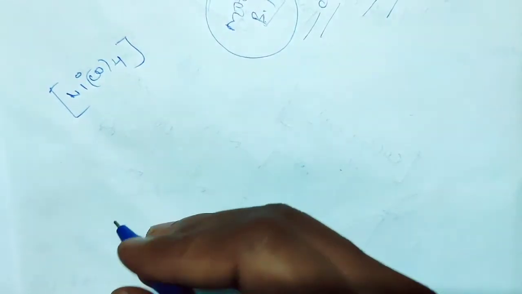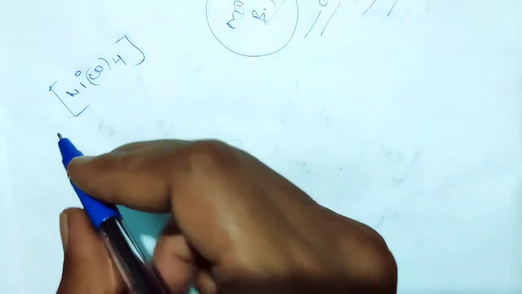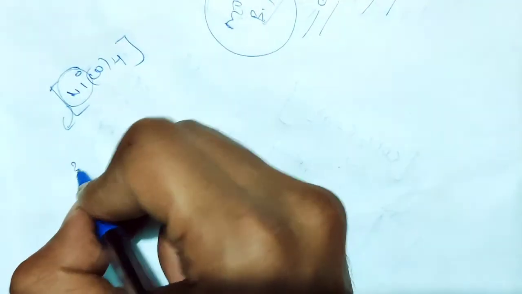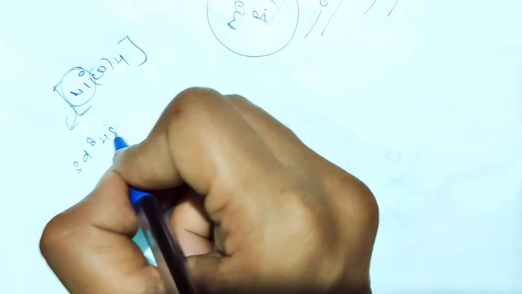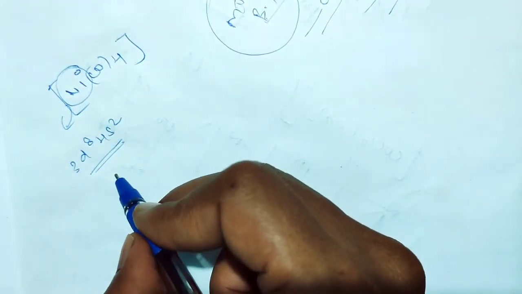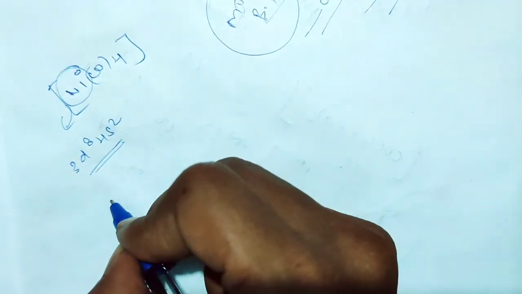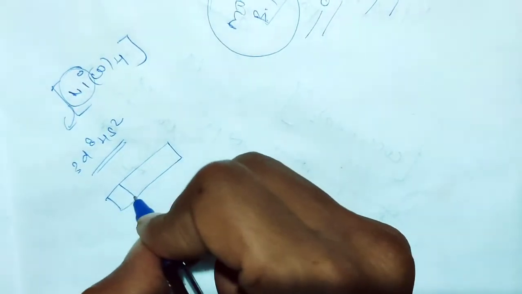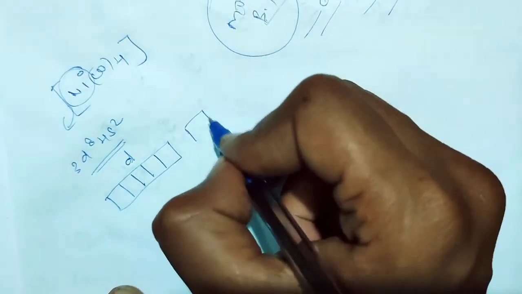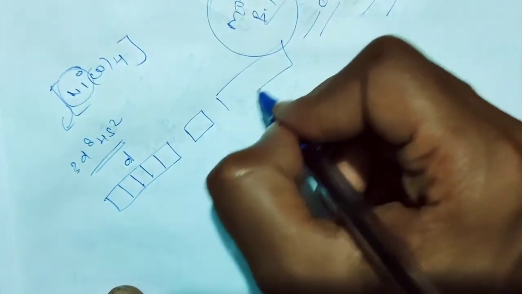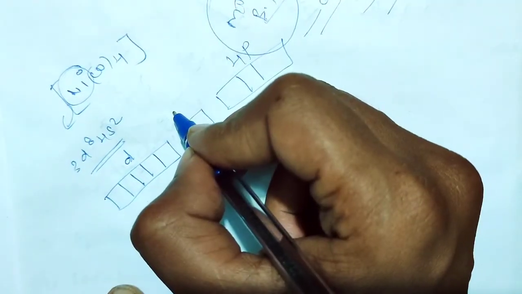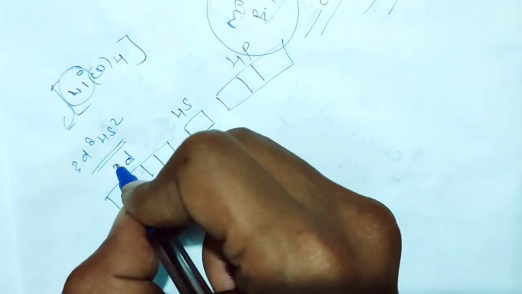So Ni(CO)4 is given, right? So what is the electronic configuration of nickel? 3d8 4s2, right? So you write that electronic configuration. Now I am writing like that. This one is the 3d orbital, this one the 4s orbital, and this one 4p.